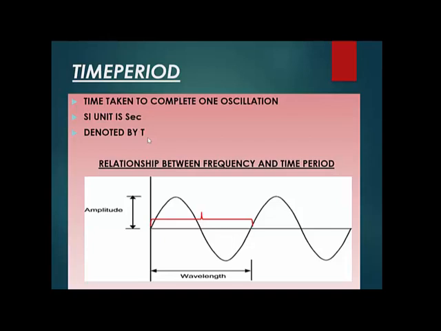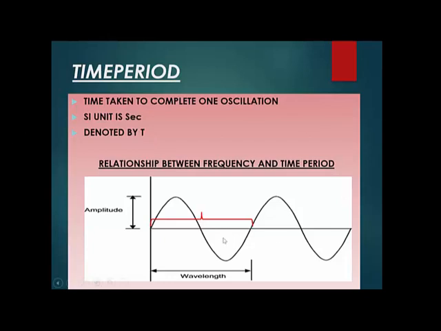So what is time period now? Time period is the time taken to complete one oscillation. It is the time taken to complete one wave, one vibration. What was frequency? Frequency was the number of oscillations in 1 second or 1 minute. But what is time period? Time period is in how much time one oscillation or one vibration is getting completed.